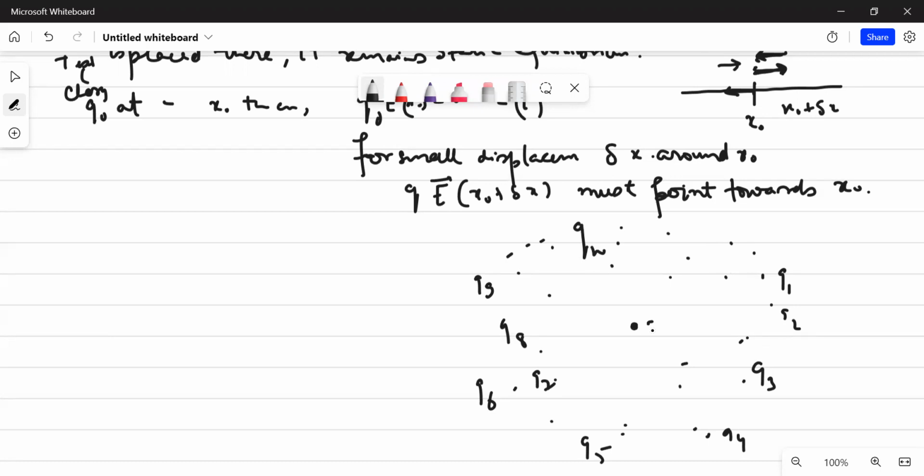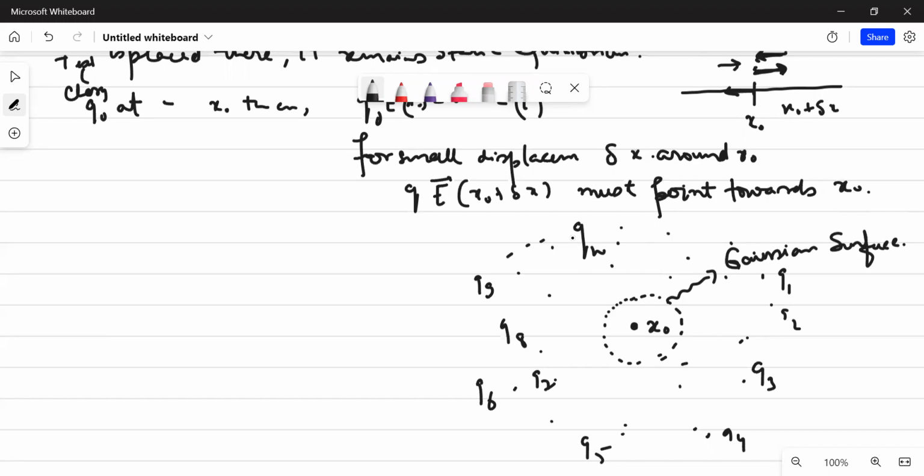And here is a point which is x naught. So I'll make a Gaussian surface around it. Is that clear? So this is my Gaussian surface.